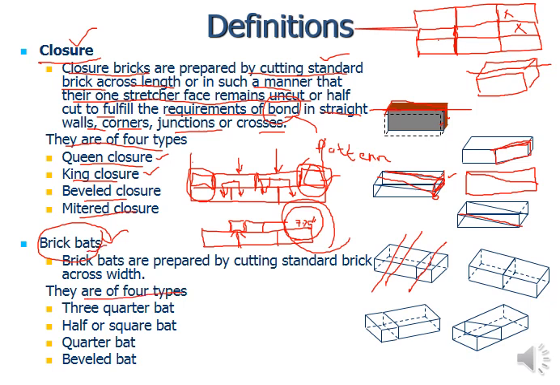There are 4 types of the brick bats: 3/4 bat, half or square bat, quarter bat, and beveled. 3/4 bat means you take out that particular 1/4 and 3/4 will remain. Half means you are cutting just at the half, and 1/4 bat means that part is going to be used, 1/4 of it. And beveled bat again, along the width, you are cutting in wedge form like this.